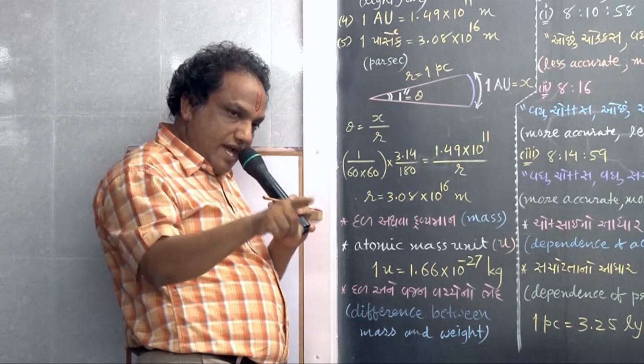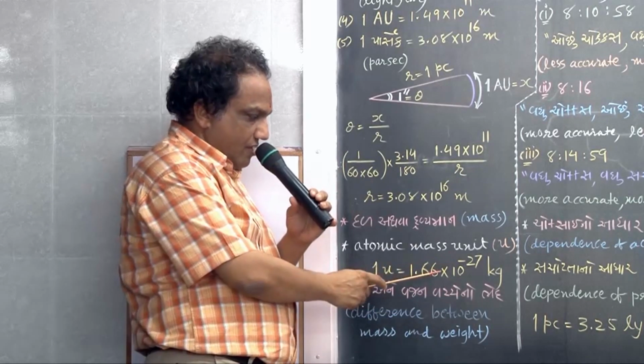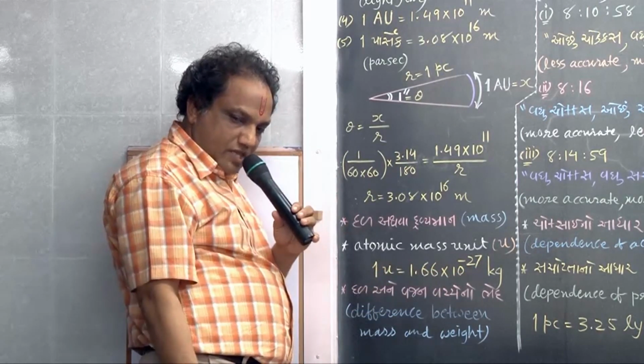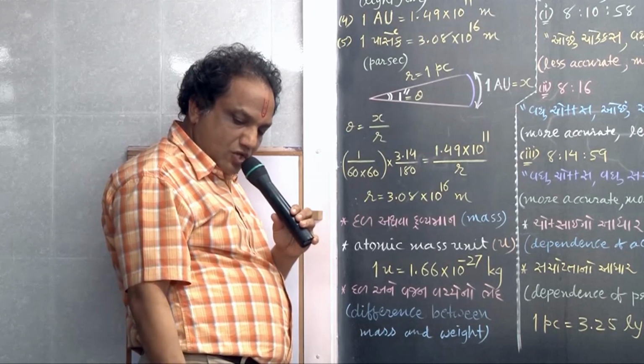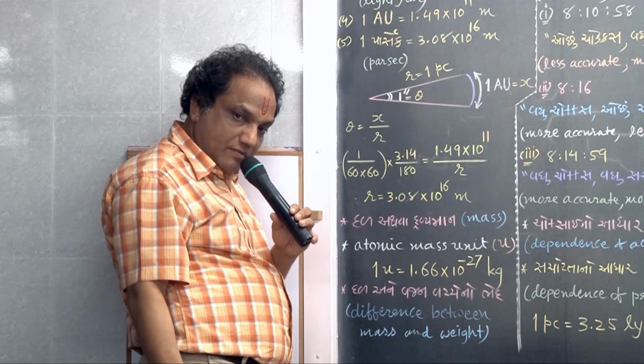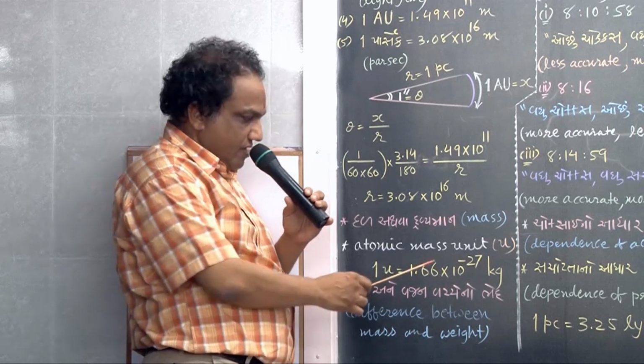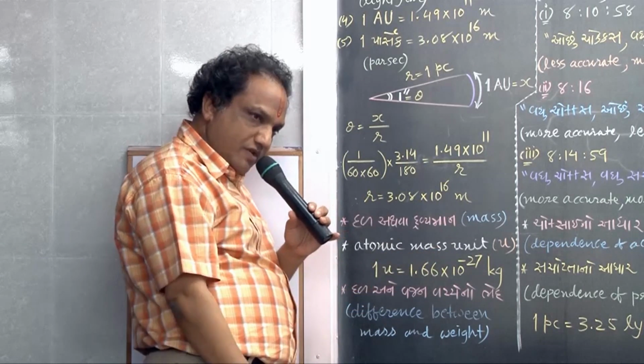Okay, and that 12th part is coming out this many kilogram. Okay, 12th part of mass of neutral and unexcited carbon atom is called 1 atomic mass unit. Okay.